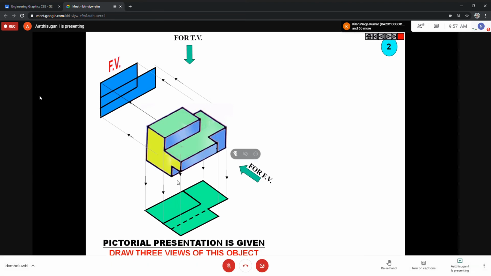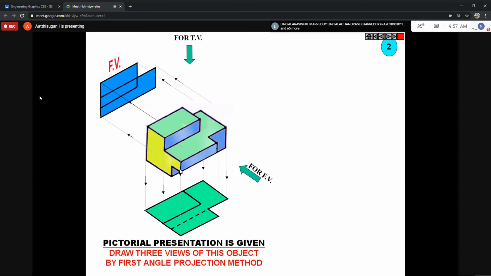you can draw with the same dotted line only, according to this length. This length, you draw the dotted line up to here. Remaining is the same, this position, then this shape. The shape is the same from the top. Then similarly for side view,